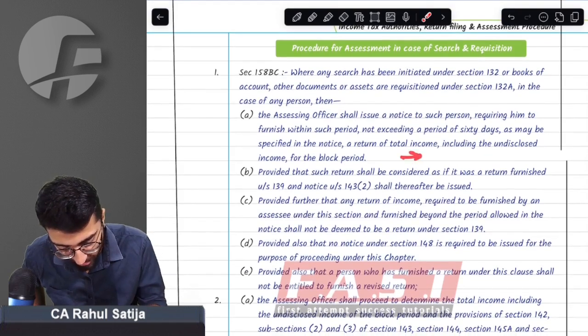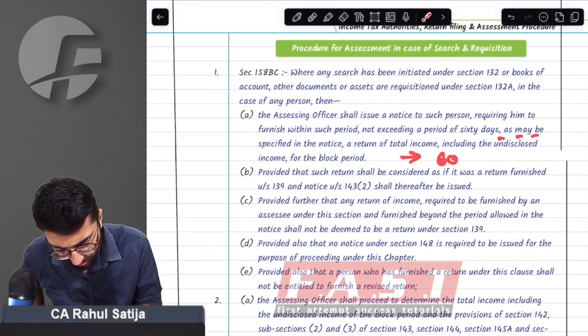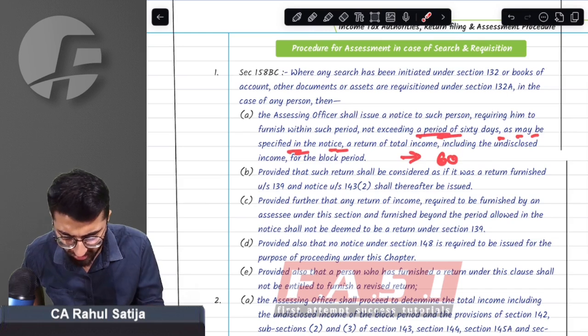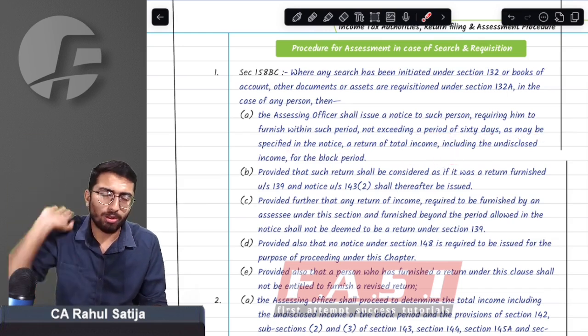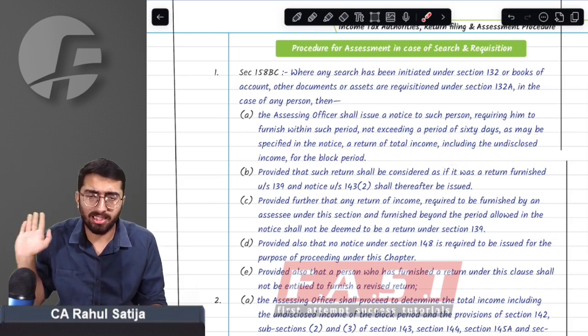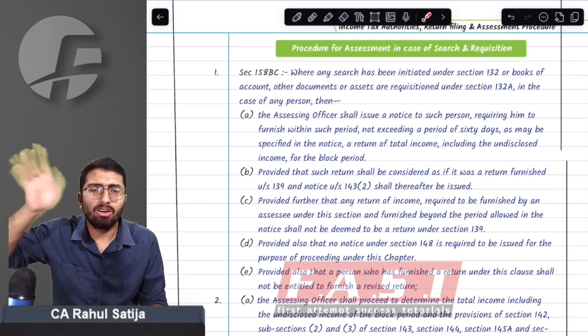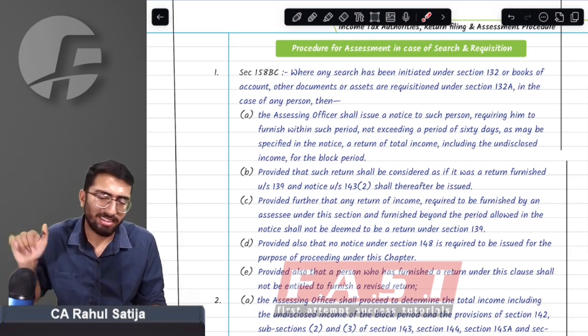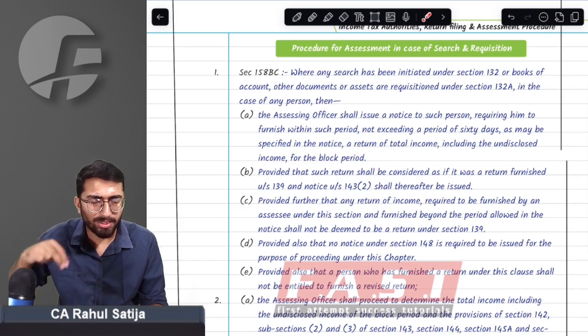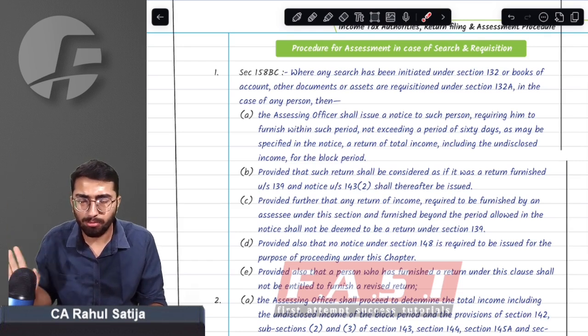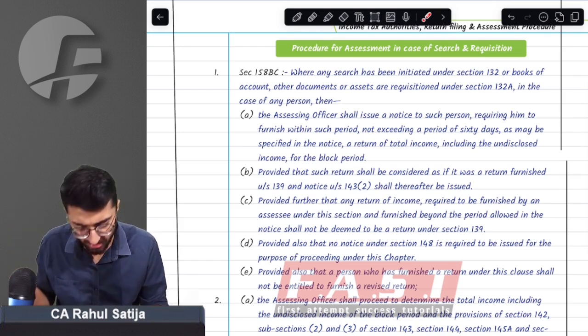So this return must be furnished within the time specified in the notice, but not exceeding 60 days. I mean, the assessing officer can require the assessee to furnish the return within 60 days, but not beyond that. It can be 10 days, 15 days, or 20 days. The assessing officer can prescribe any amount of time to file the return, but it cannot exceed 60 days.